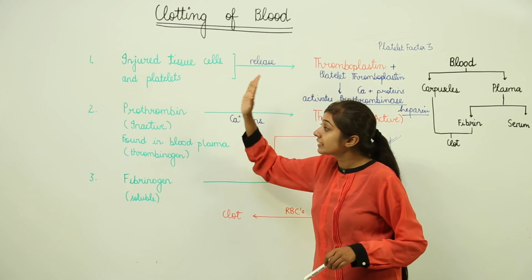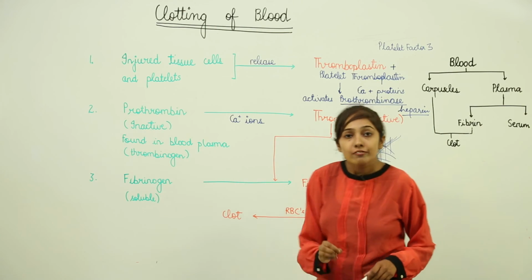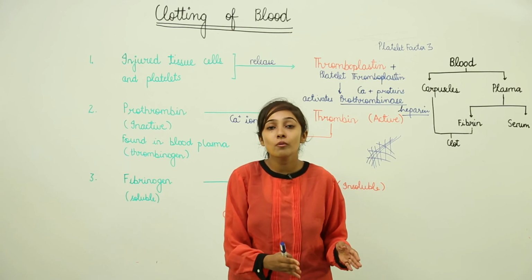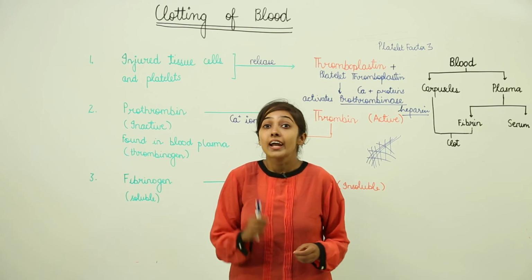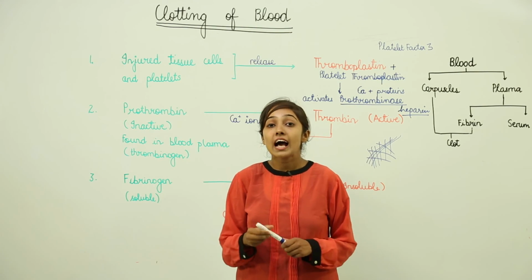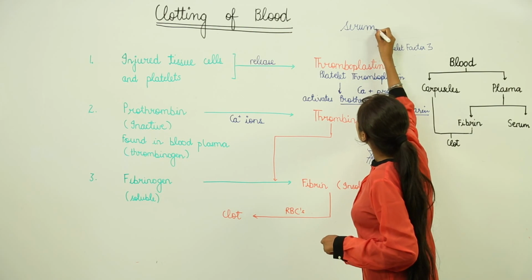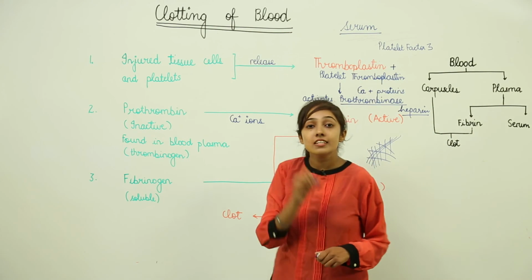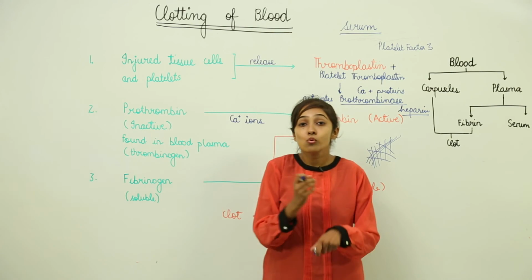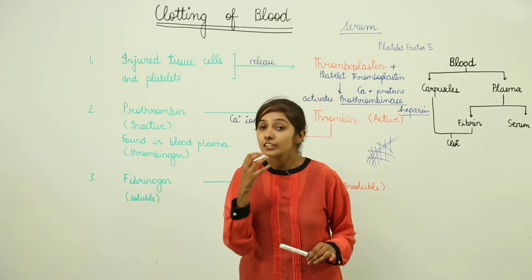Just remember these three reactions that take place in your body whenever you suffer from any sort of injury, and when bleeding starts, after a few moments you will see a clot is formed. After that you must also notice some yellowish liquid, which we call the serum. What is serum? Serum is the plasma without clotting factors. So this serum oozes out after some time. This is how the process of blood clotting goes on in your body.